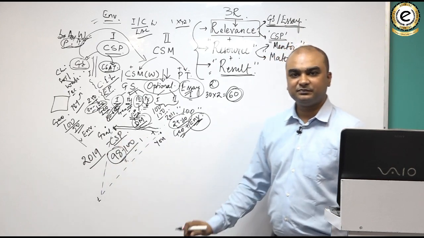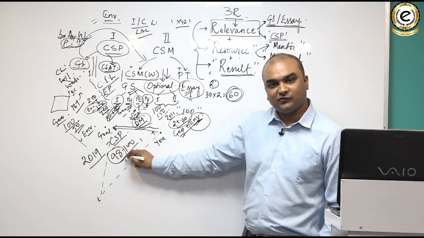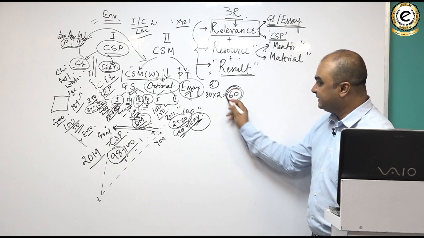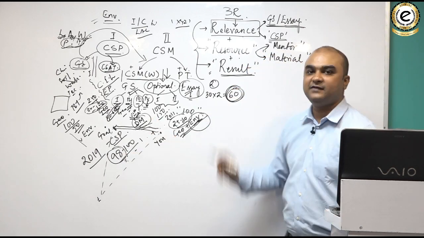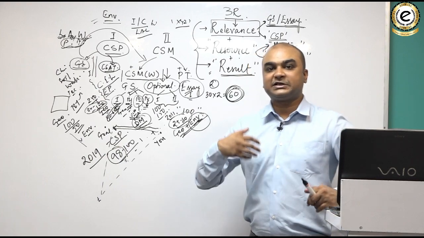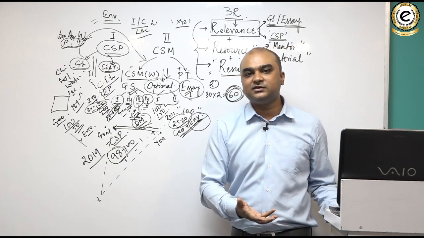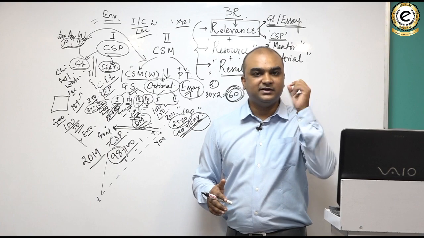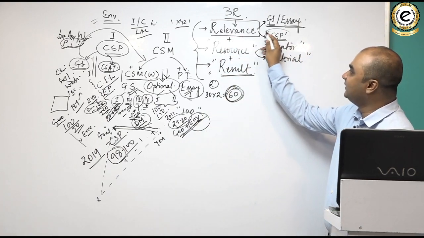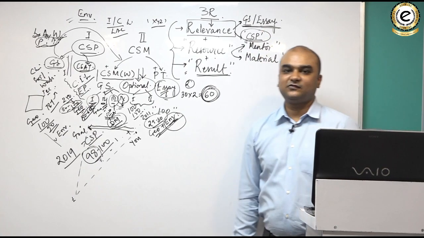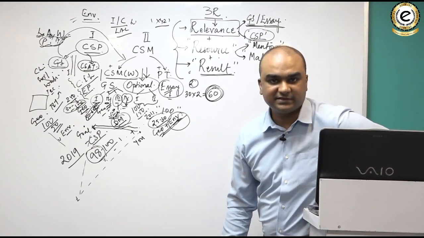And if 60 marks out of those 98 come directly from geography and environment, for which you made no extra effort because it was your optional anyway, then you can understand that the relevance of geography is very high for the civil services preliminary examination.